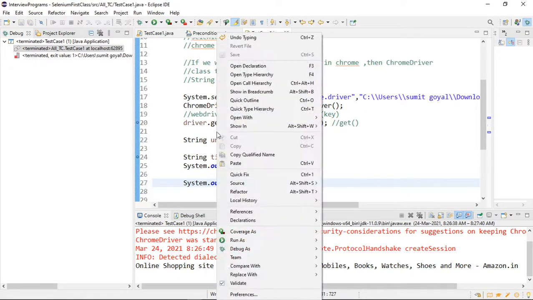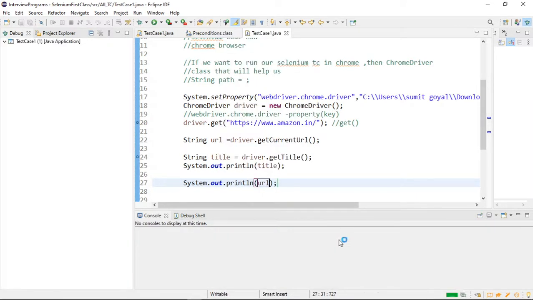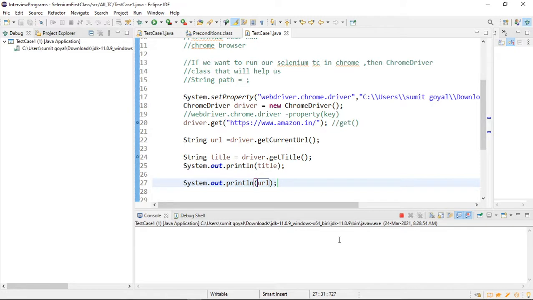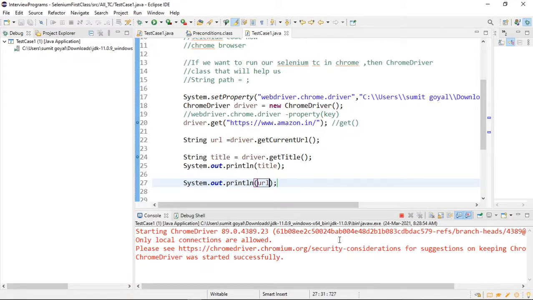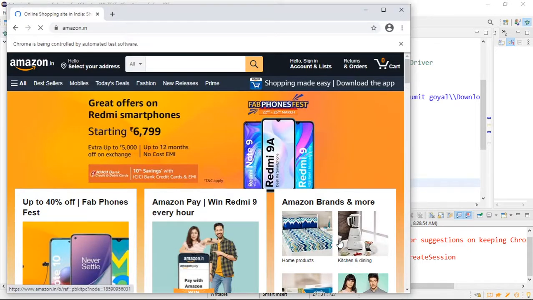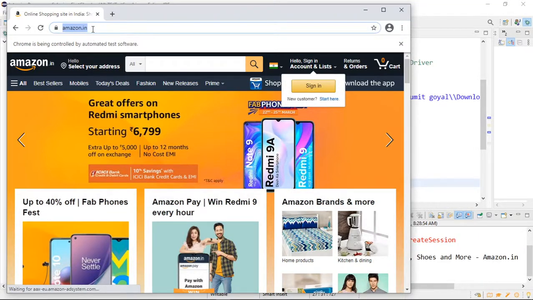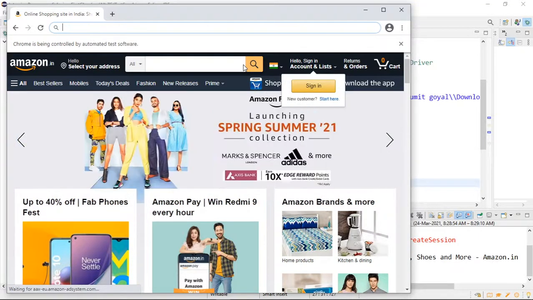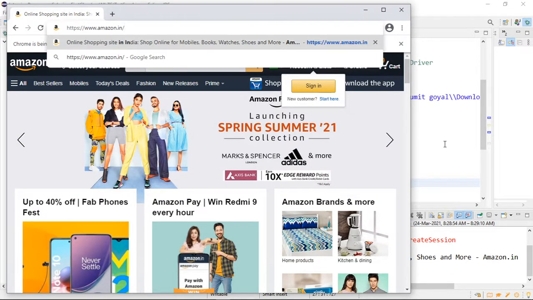And if I run this program, this time we are also going to see the title. So this is the URL. If you copy this URL and paste it, this is the URL, right?